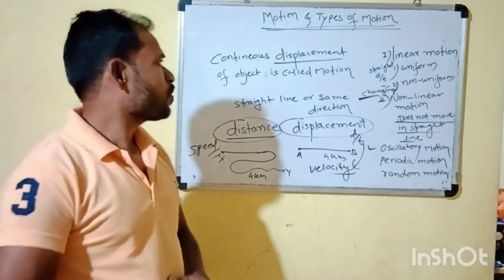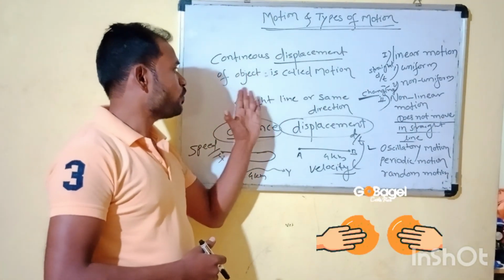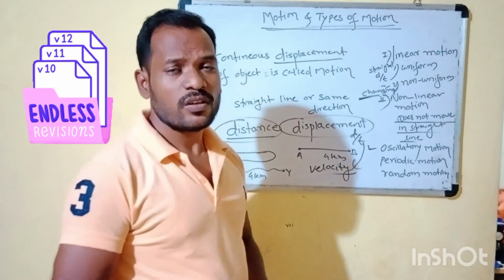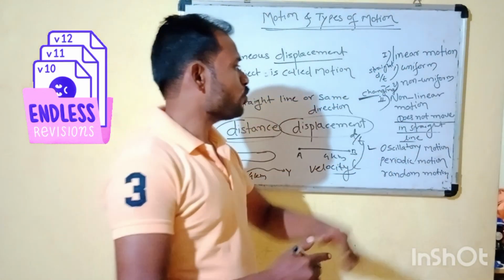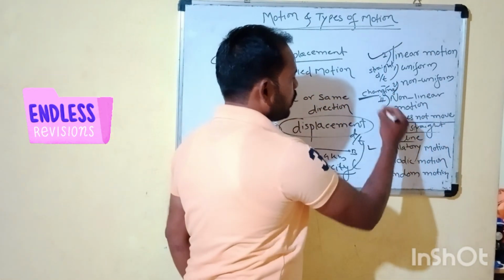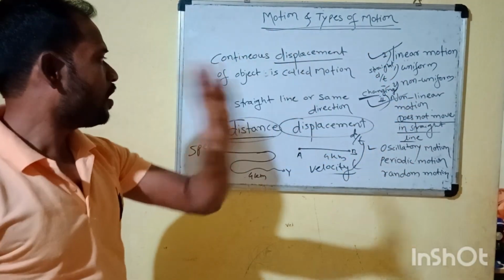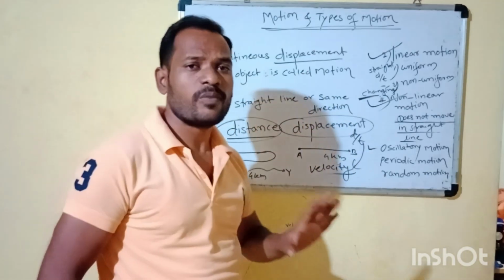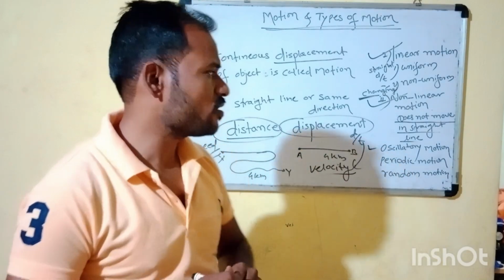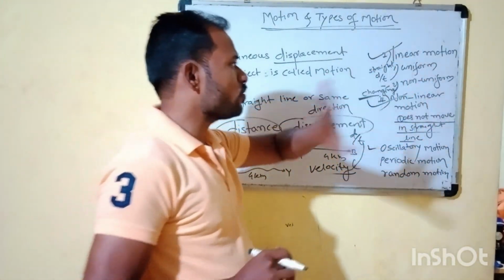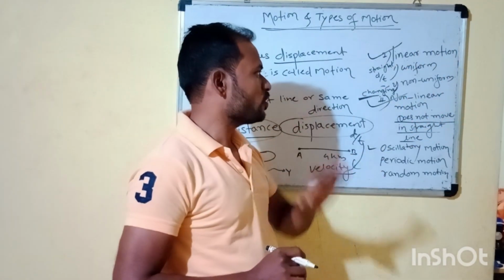Once again I repeat, what is motion? Motion is nothing but the continuous displacement of an object. Motion has two types, linear motion and non-linear motion. Linear motion depends totally on the straight line or same direction of the motion. The object travels in a straight line or in the same direction. Linear motion further has two types, uniform linear motion and non-uniform linear motion.